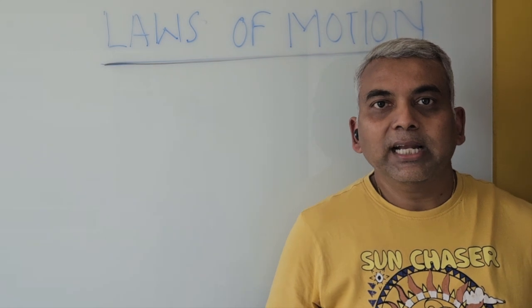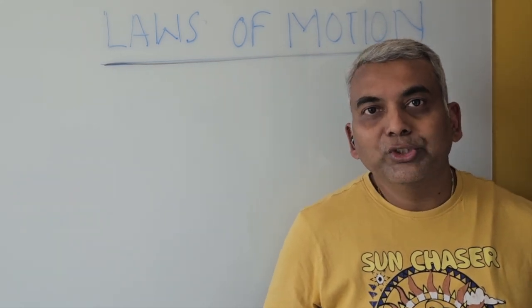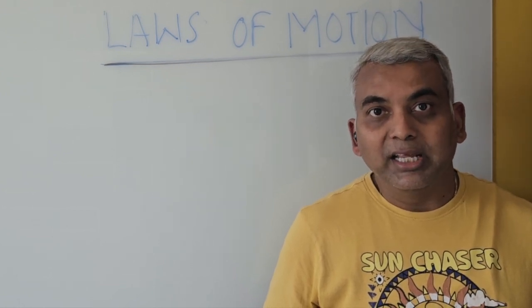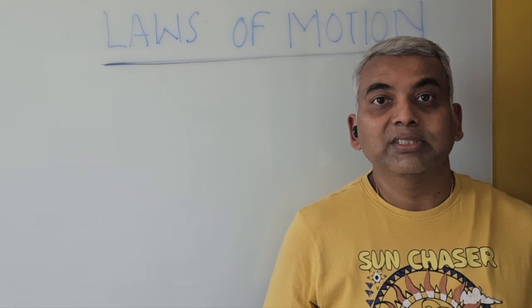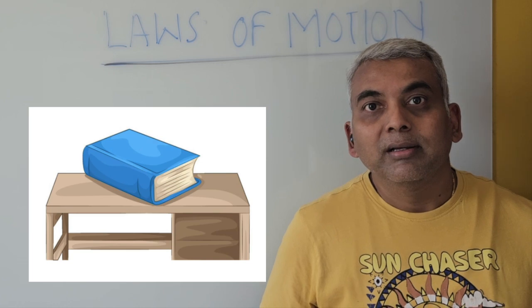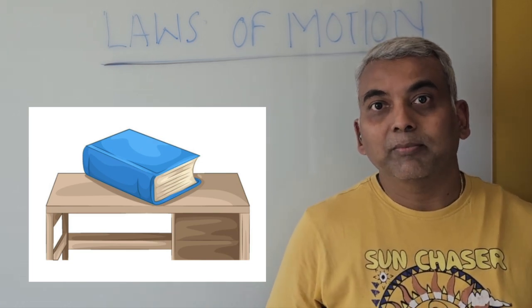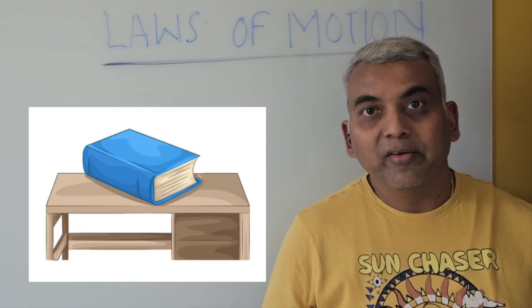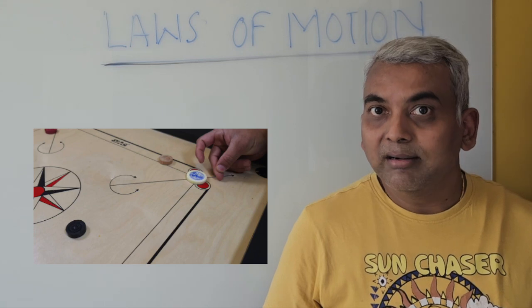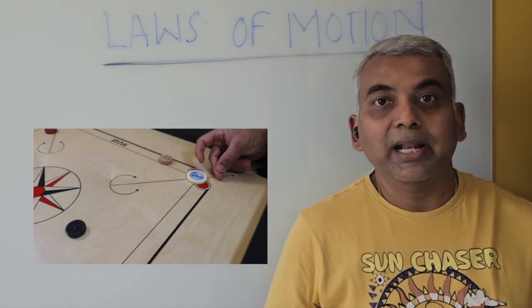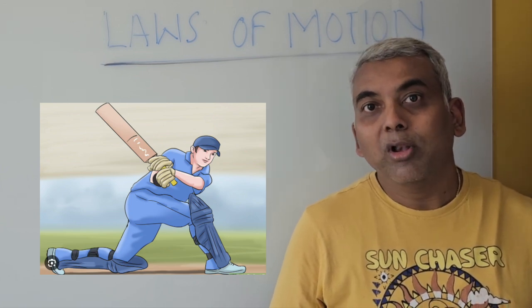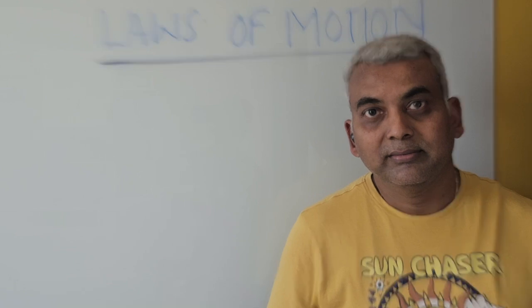Newton's first law and second law analyzed the effect of force on a single body system, or a single object system. However, in nature, we rarely see the existence of a single body system. For example, you see a book lying on the table. Here, the book is interacting with the table, and both the book and the table are at rest. Similarly, when you play a game of carom, you see the striker interacting with the coins on the carom board. Also, in a game of cricket, the bat interacts with the ball for different kinds of shots.